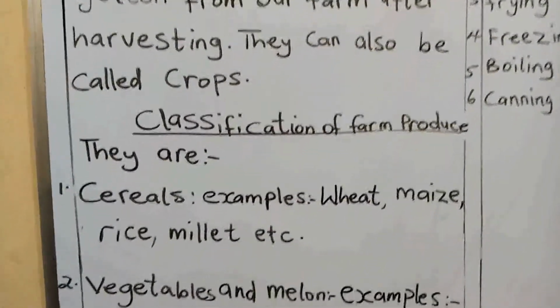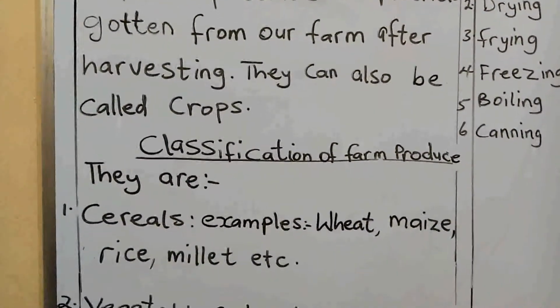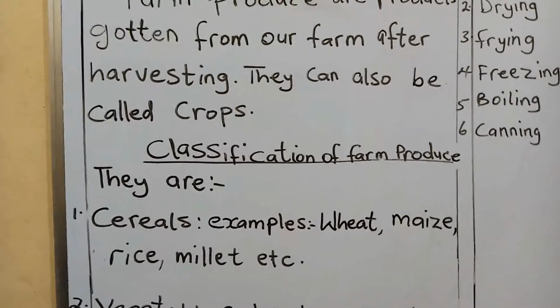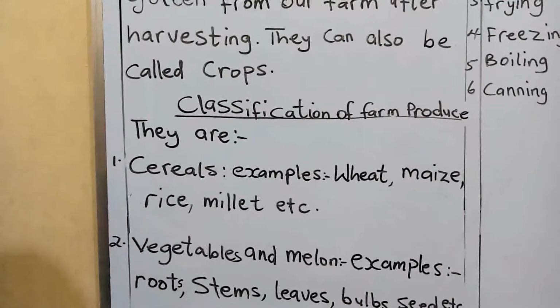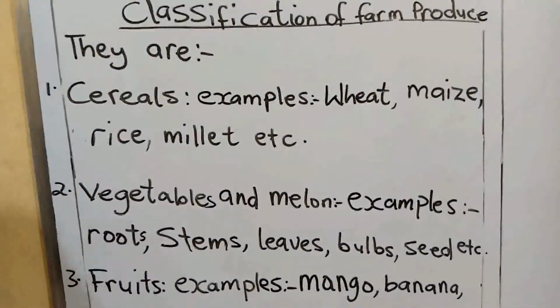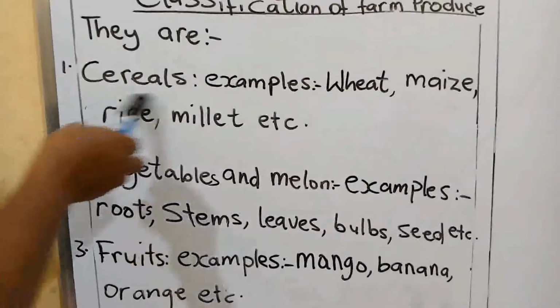Classification of farm produce. I say that farm produce can be classified or grouped into different forms or different types. Number one type of farm produce, we have the cereals. And we say examples of cereals are our wheat, maize, rice and millet. All these are under cereal group.